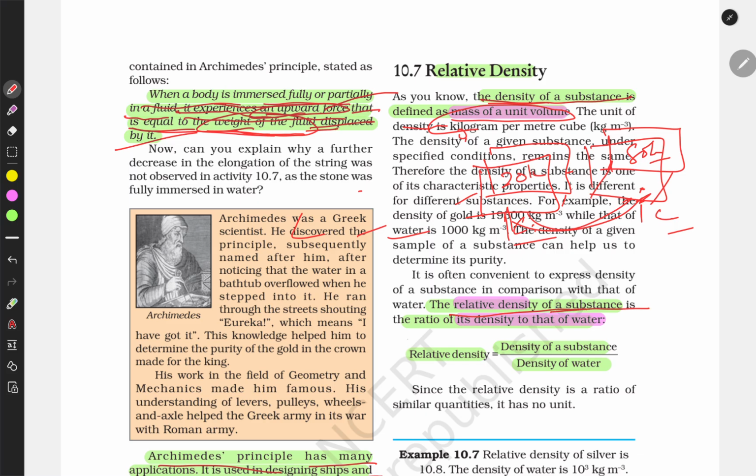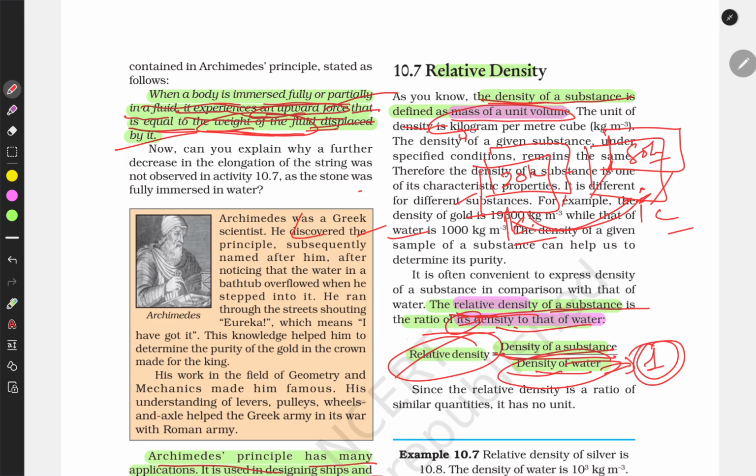The relative density of a substance is the ratio of its density to the density of water. If you compare the density of any object to the density of water, which we consider as 1, then we call it relative density. So it is the density of the substance upon the density of the water.